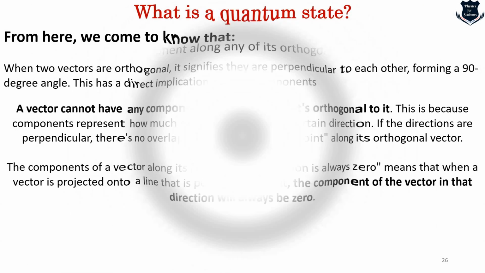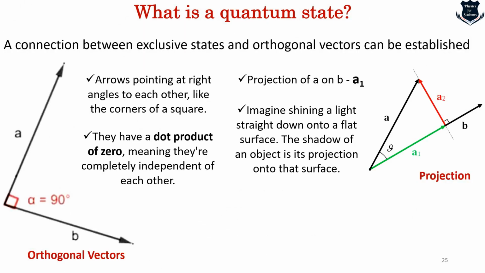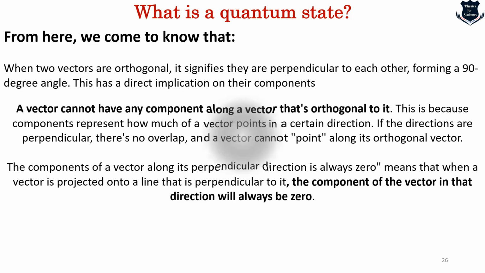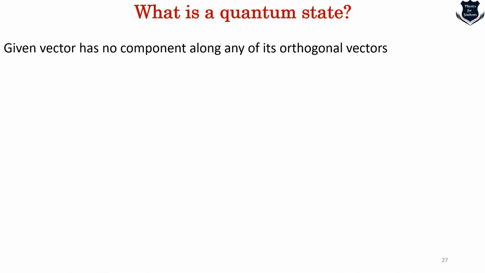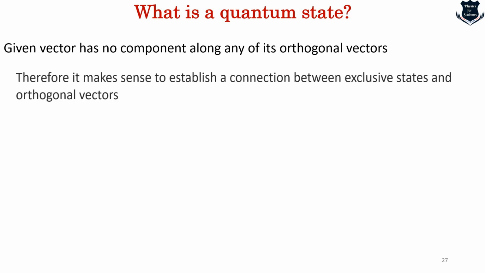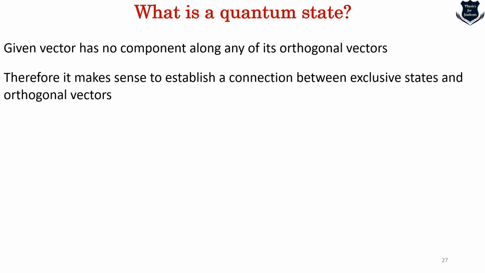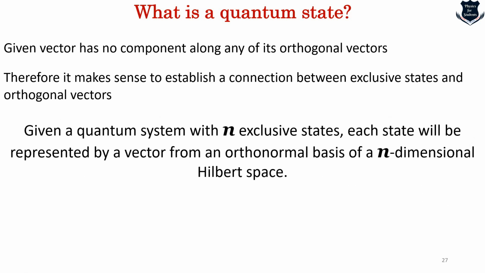If we take this one, you can just read through this and you can even go back and understand this concept, because I'm taking this concept forward: a given vector has no components along its orthogonal vectors. We can make a connection between exclusive states, which we just saw, and orthogonal states. Exclusive means that we know the particle would be here or whatever it be. And we also know what is non-exclusive. So from here we can say that given a quantum state with n exclusive states, whatever be the number, each state will be represented by a vector, obviously from an orthonormal basis of n-dimensional Hilbert space.